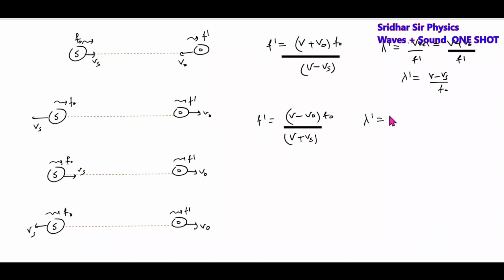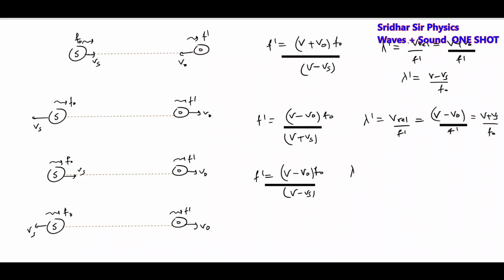The apparent wavelength is given by v relative by f dash. V relative will be v minus v naught by f dash, which will become (v plus vs) by f naught. In this case, the apparent frequency, when the observer moves away and the source approaches, has v minus vs. Lambda dash equals (v minus v naught) by f dash.